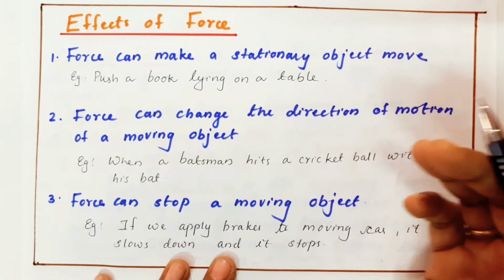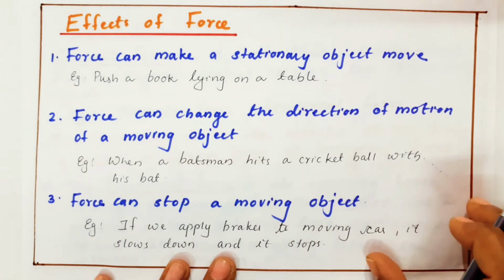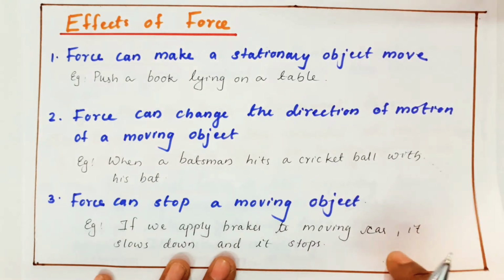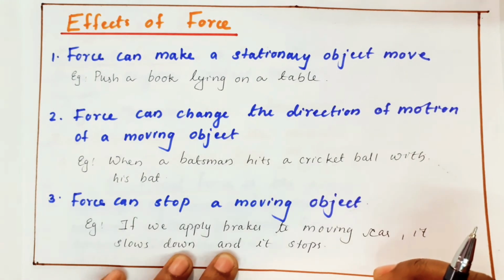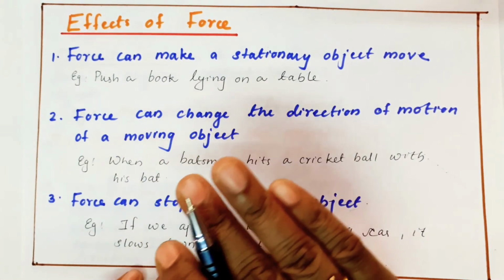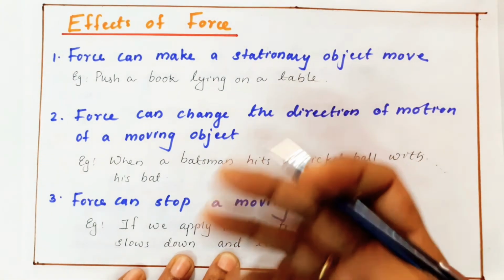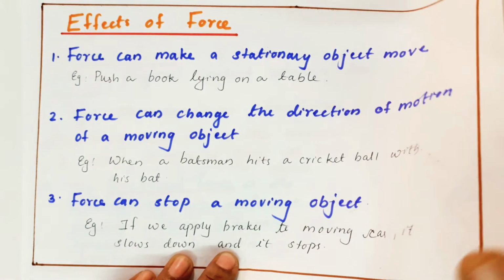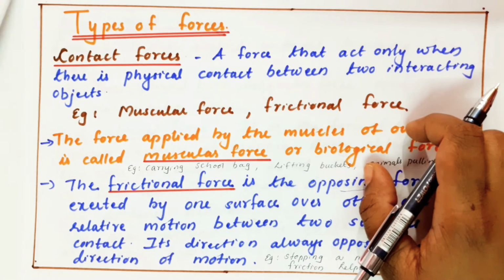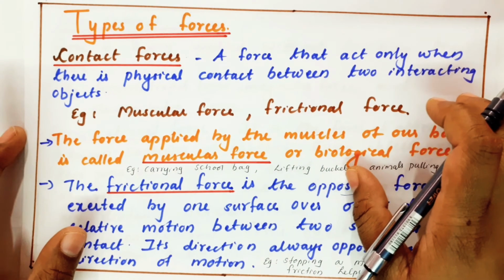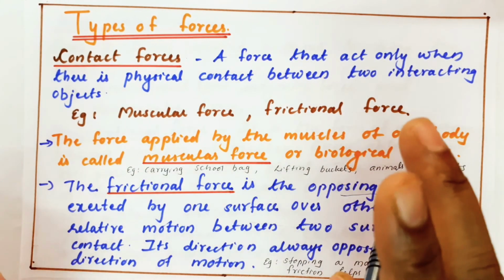At the same time, force can stop a moving object. For example, if you apply the brake to a moving car, it slows down and later stops. So force can make a stationary body move, change its direction, change its speed, and even make it stop. These are the effects of forces. Next, I want to discuss some types of forces. Basically, there are two types of forces.